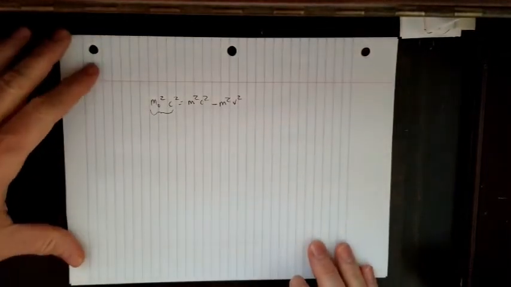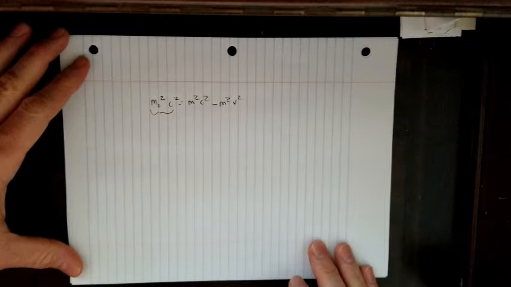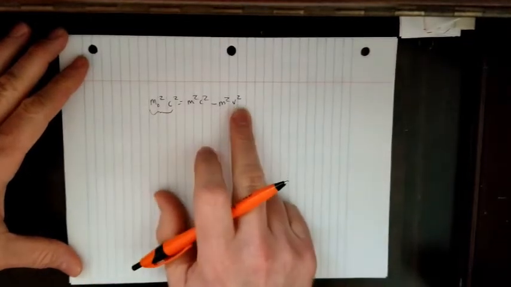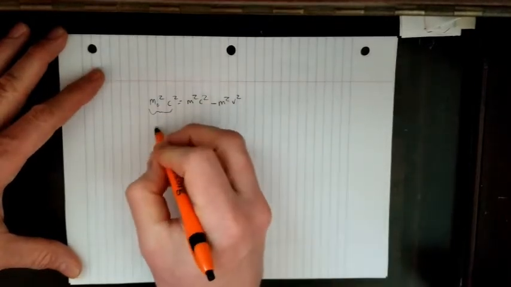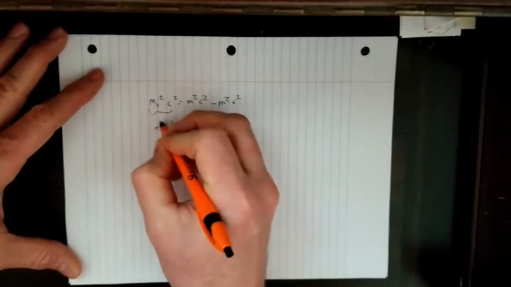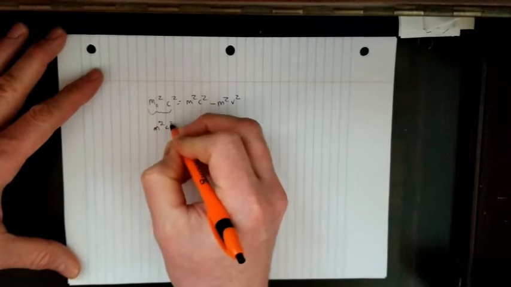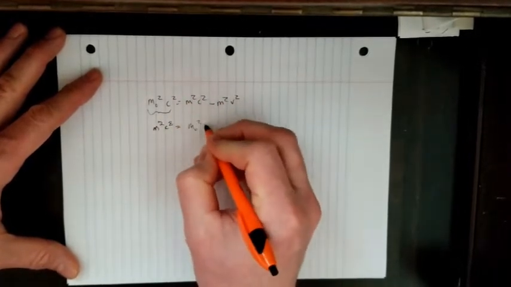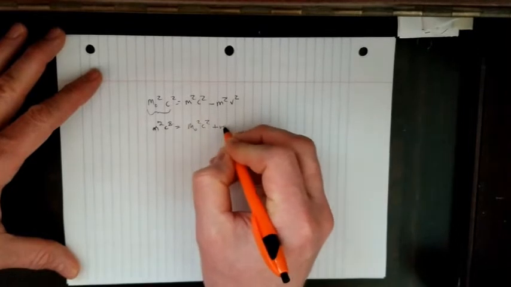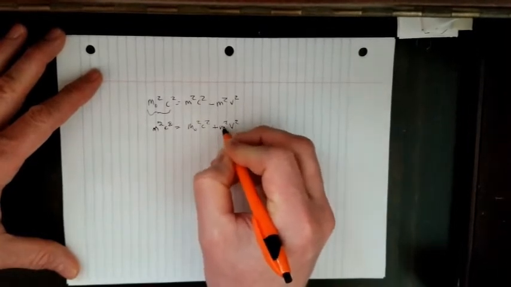So this is a follow-up to the derivation of E equals mc squared. This was one of the equations that we had somewhere on that first sheet. Rearranging a little bit, I have m squared c squared equals, just bring that over, m naught squared c squared plus m squared v squared.